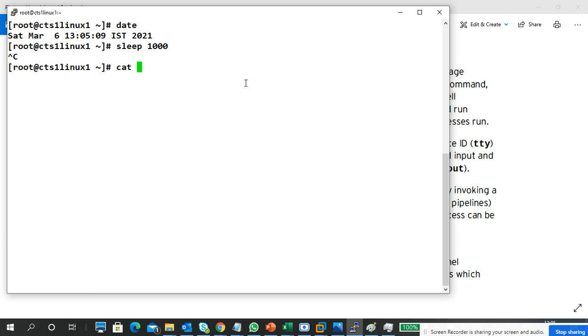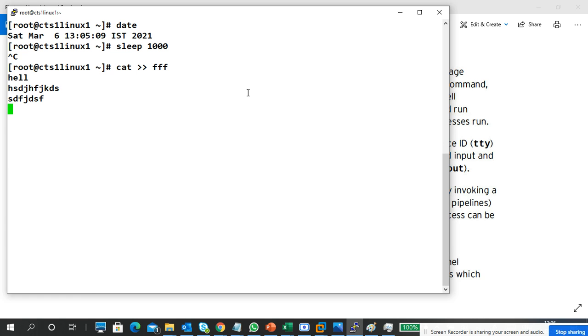For example, cat double greater than ff. See, it is a running process, not a stopped process. If I open another terminal, it shows this is a running process only. It is running in my foreground. I can type anything, right? This is my foreground process.